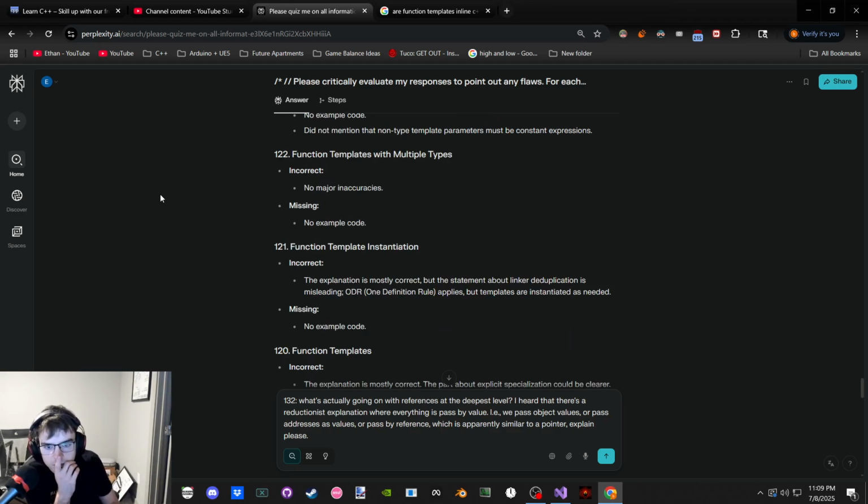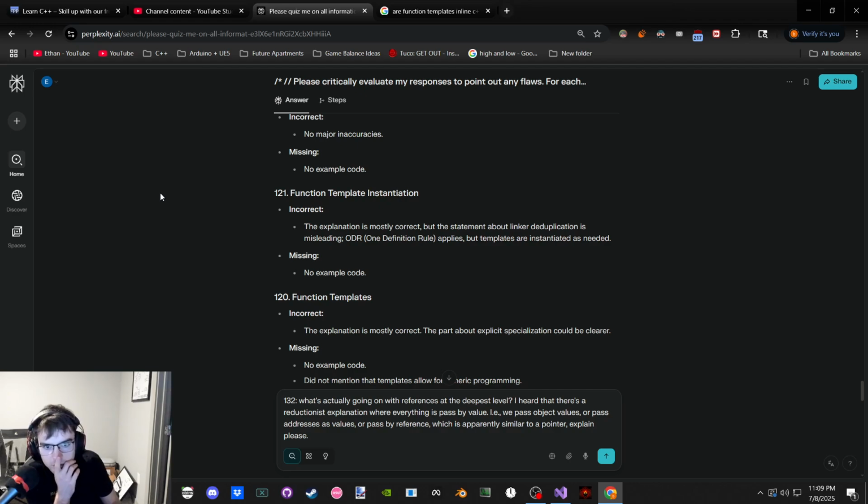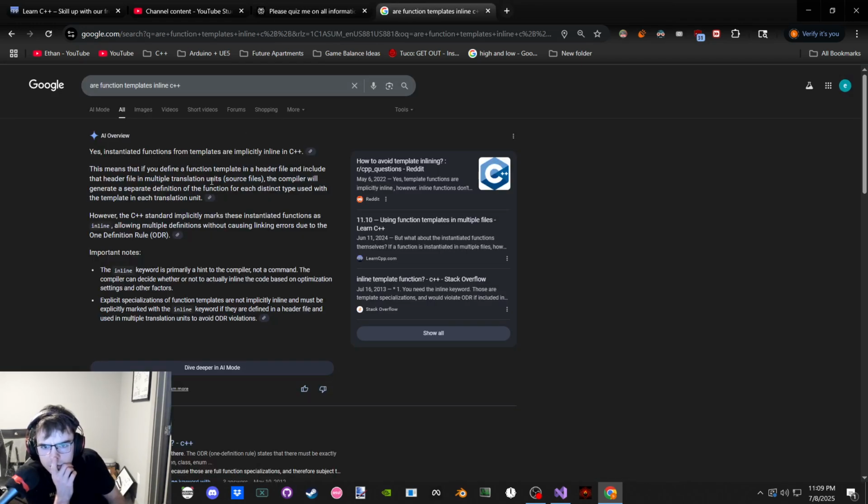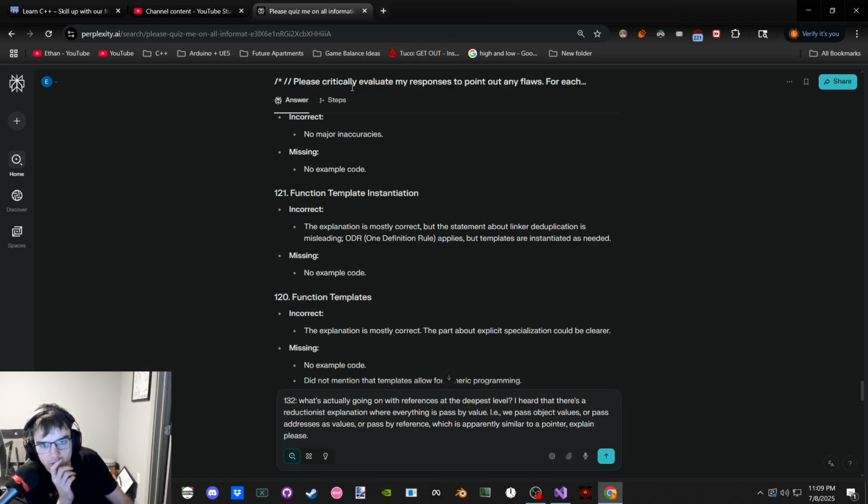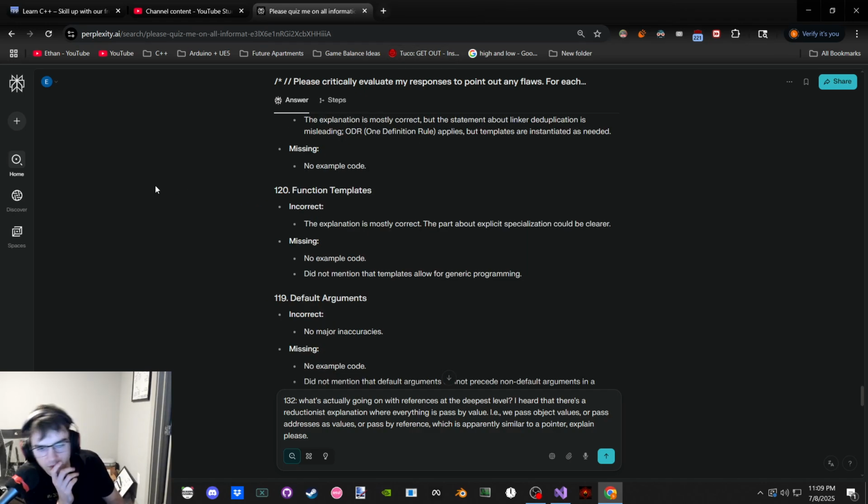Incorrect. Major inaccuracies. Mostly correct, but the definition about linker duplication applies, but templates are instantiated as needed. Wait, it applies. Oh, I guess the point is that it allows them without actually deduplicating? Explicit specializations are not. Okay. Interesting. Alright, noted. I haven't done that yet. Or liked it, I guess.